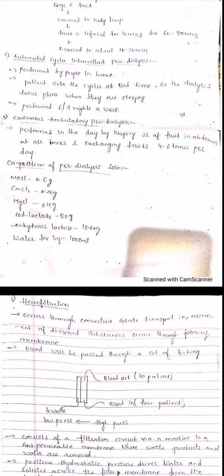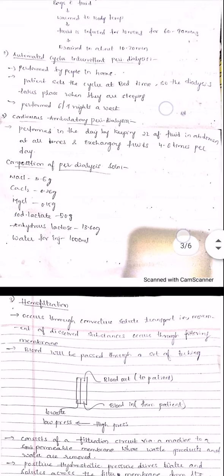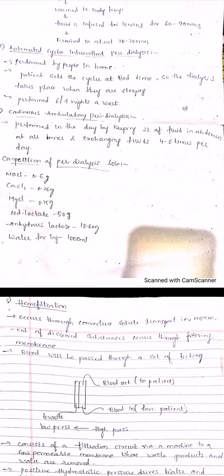Next, the third one is continuous ambulatory peritoneal dialysis. This is performed in the day by keeping 2 liters of fluid in the abdomen at all times and exchanging fluids 4 to 6 times per day. We keep 2 liters of dialysate fluid in the patient's abdomen. After one purification process, we exchange the fluid: once we take the fluid out, we replace it with the same amount of fluid. So we are continuously exchanging the fluids, and there will be no deficiency of fluid in your body. This process is called continuous ambulatory peritoneal dialysis.